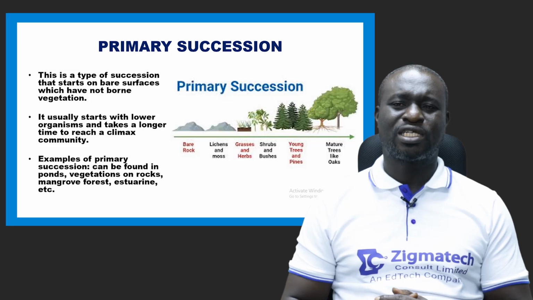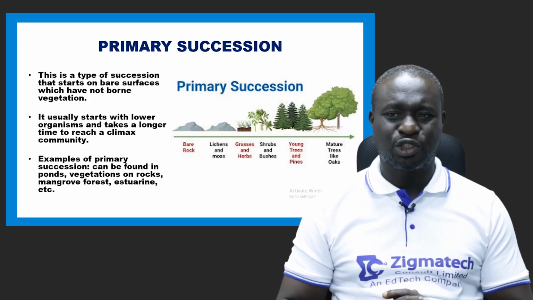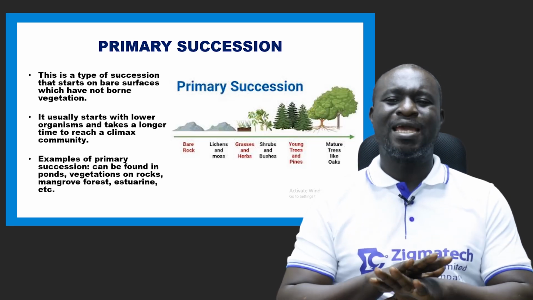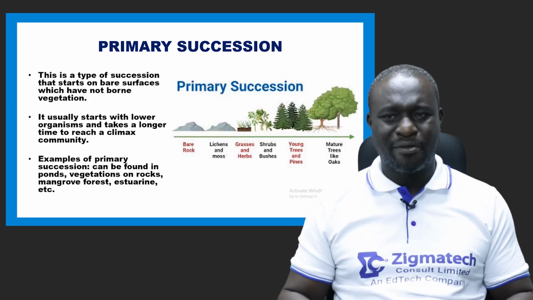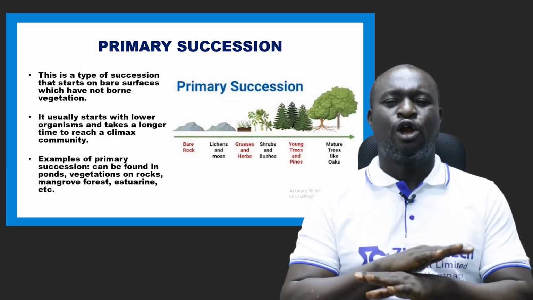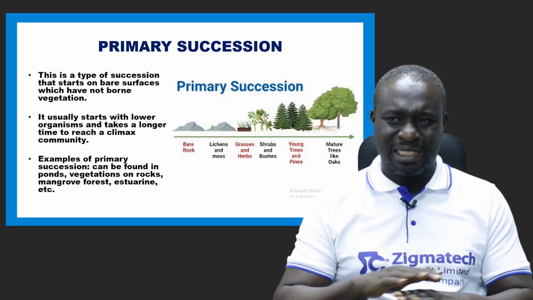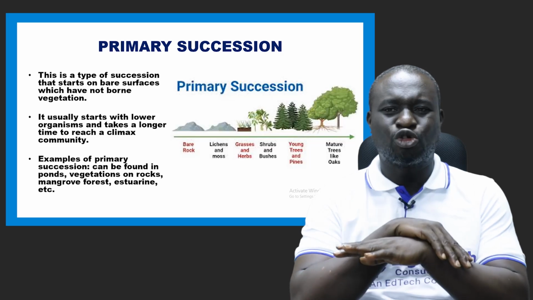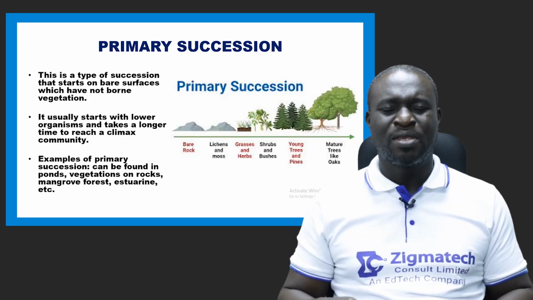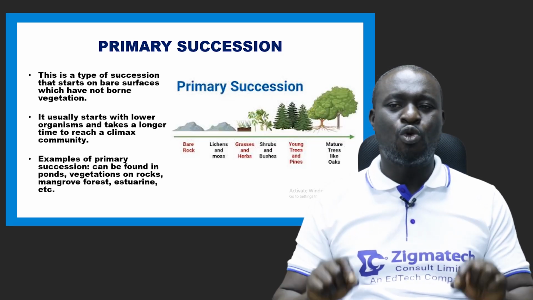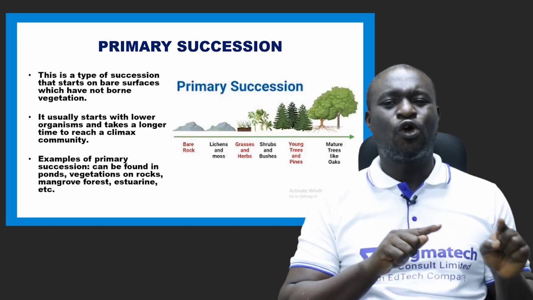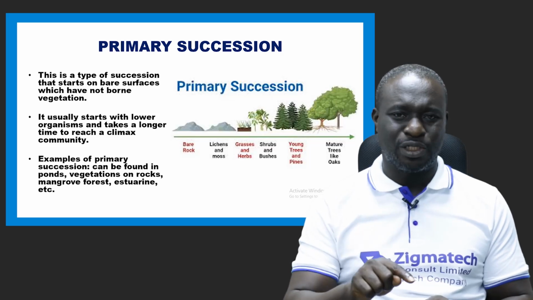Now, primary succession is a type of succession that starts on a bare surface, a barren surface or a barren land, which have not borne vegetation. That is, vegetation has not grown on that particular place. It is a bare surface. Now, it usually starts with lower organisms and takes a longer time to reach a climax community.